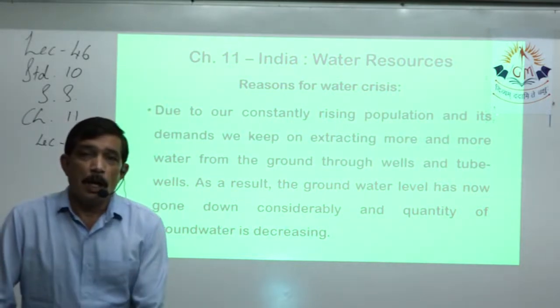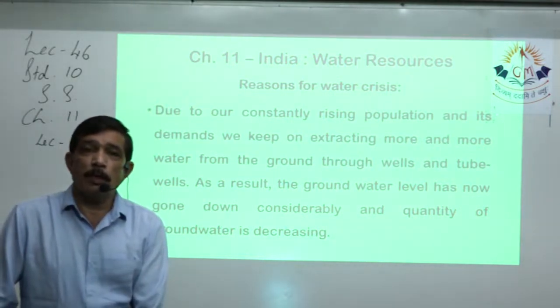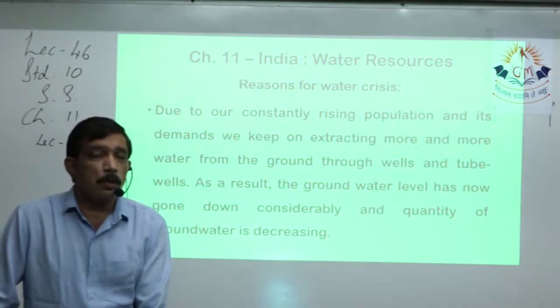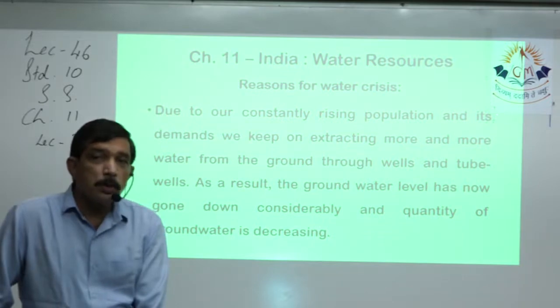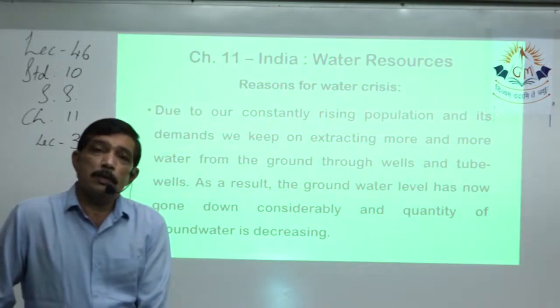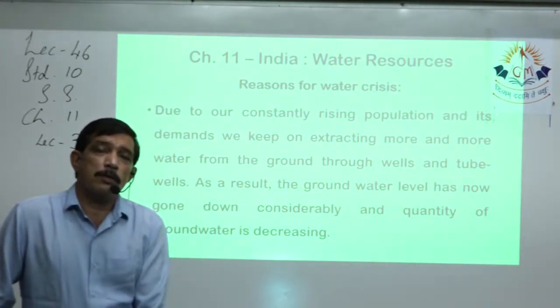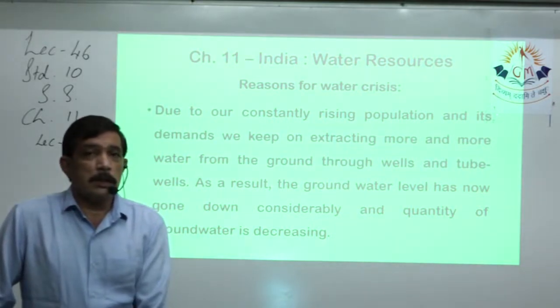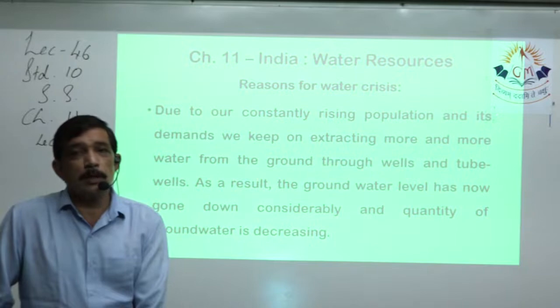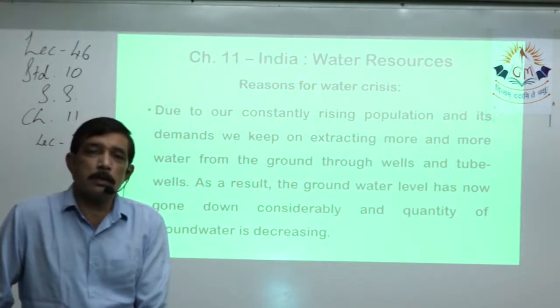That means underground water keeps on being pumped out for drinking water and domestic use. Industry people, when they do not get sufficient water from the government, that is from the authorities, have lots of wells and tube wells in their premises.